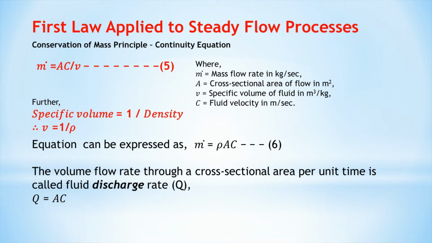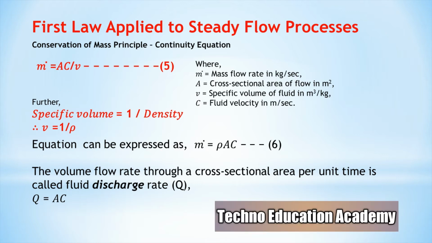The volume flow rate through a cross sectional area per unit time is also known as discharge, and its unit is meter cube per second. So it is also written as Q equal to A into C, and in some reference books it is written as Q equal to A into V, where C and V are the velocity of fluid.